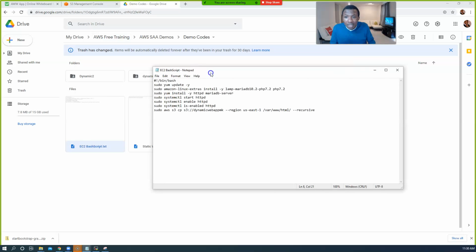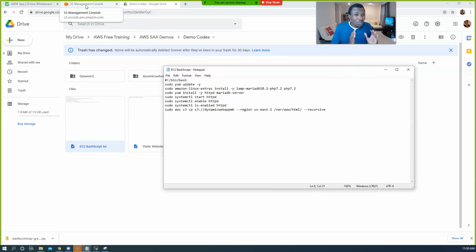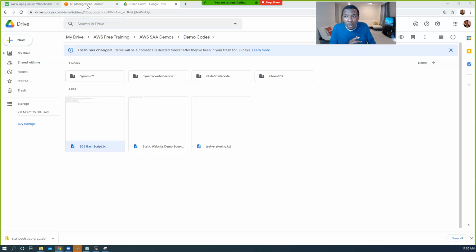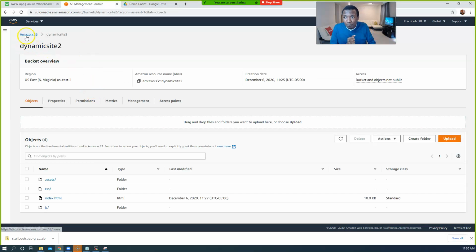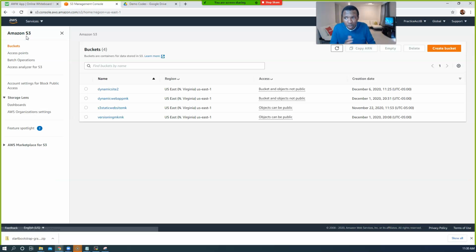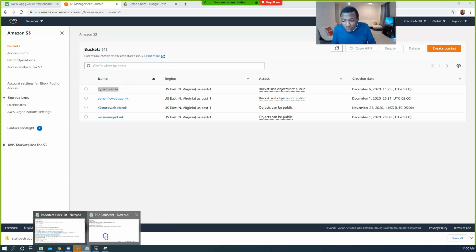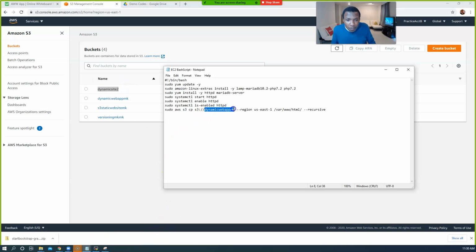So now what we want to do, guys, is go and get the name of the new bucket that contains the new code. First and foremost, let's go to our S3 bucket and get the name. This is the name right here. Let me just go back to my S3 bucket to make sure we're all looking at the same thing. Just click on buckets and come back to here. Remember, this is the new bucket we just created, to which we added the new code our developers have given us, that this is what we need to host for the new application for our company. Now, go ahead and copy that name, and in the code that you just have now, change this to the name of the bucket. That needs to be changed to the name of the bucket.